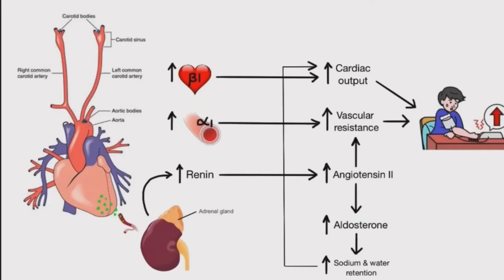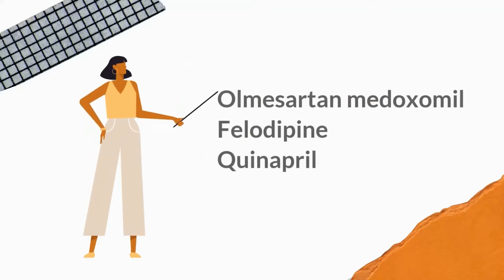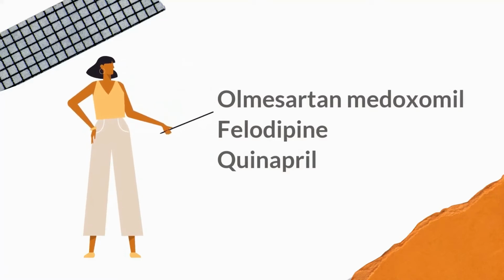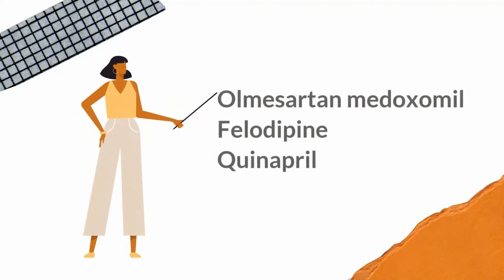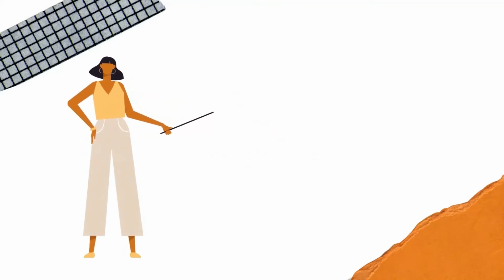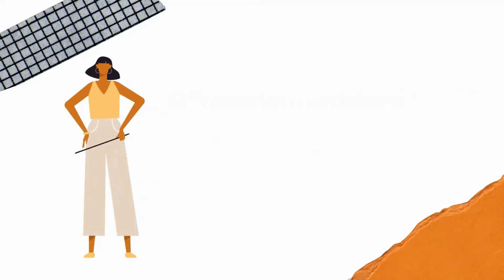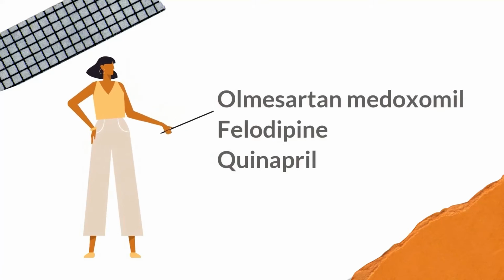Now, let's switch gears and talk about the antihypertensive agents that we have chosen in this activity. In this presentation, we will discuss 3 different drugs under the cardiovascular system. This includes Olmesartan medoxomil, an angiotensin receptor blocker, Felodipine, a Dihydropyridine-Calcium Channel Blocker, and Quinapril, classified as an Angiotensin-converting Enzyme inhibitor.